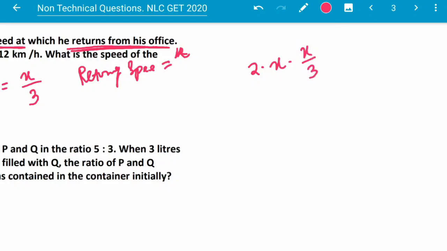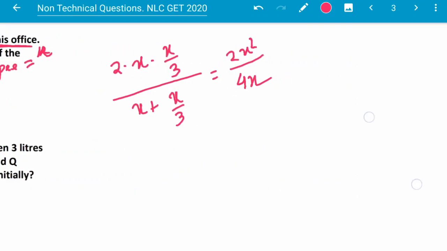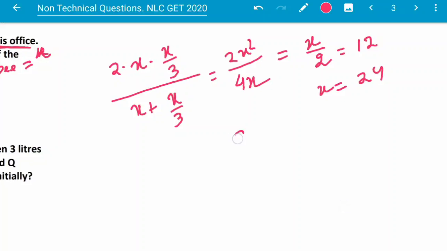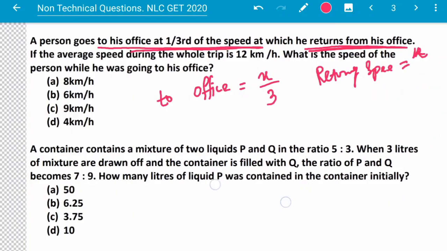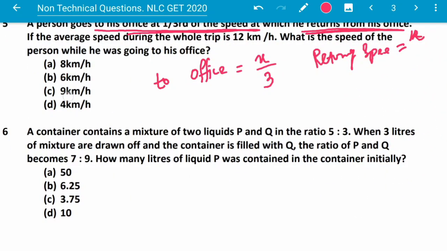Suppose this is u and v, 2uv by u plus v, so this will be x plus x by 3, so this will be 2x square by 4x, and this is x by 2, and this is given to be 12, so x will be 24. So speed to the office is x by 3, that is 8 kilometer per hour. So here answer is option A, 8 kilometer per hour. Question number 6.